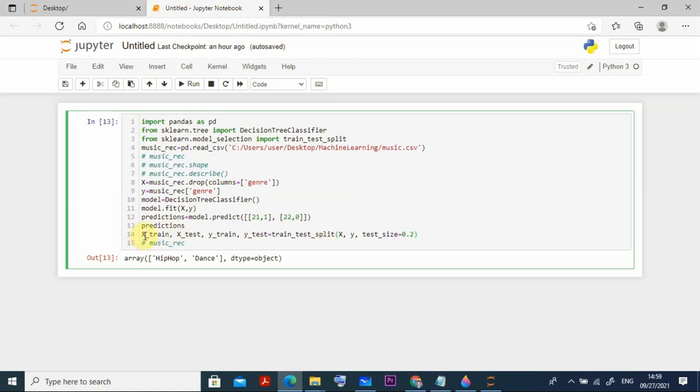So I put X_train, it is one variable, and X_test, that is, 80% of the X data is training and 20% is testing. Then output Y, similarly 80% is training and 20% is testing. Then train_test_split(X, Y) and test_size I put as 0.2. Got it now?